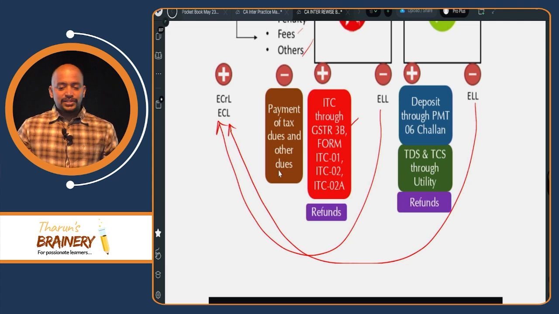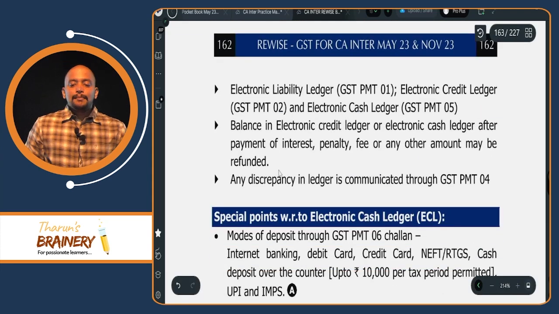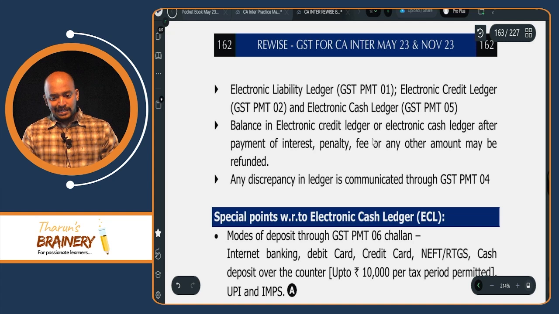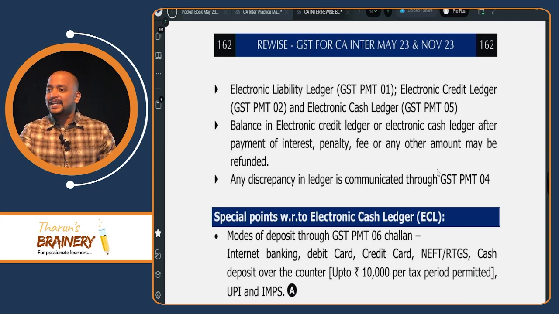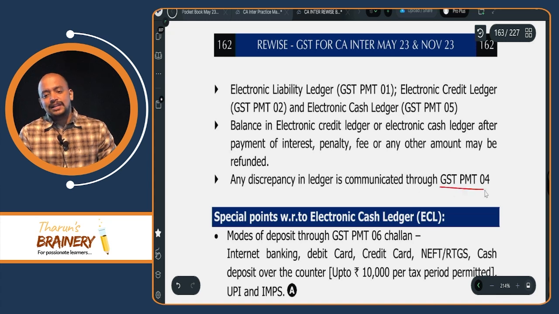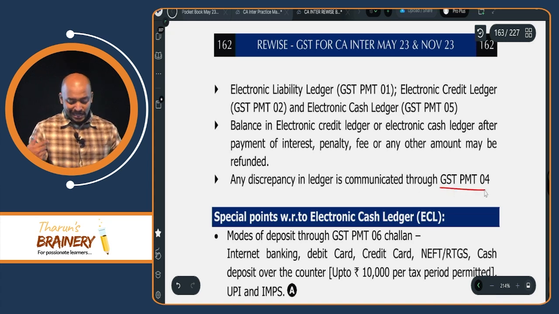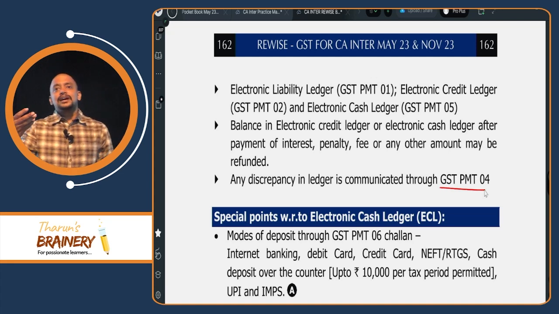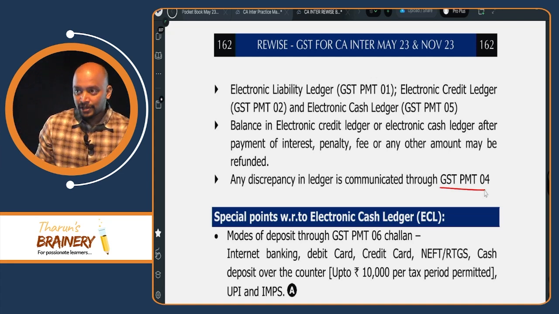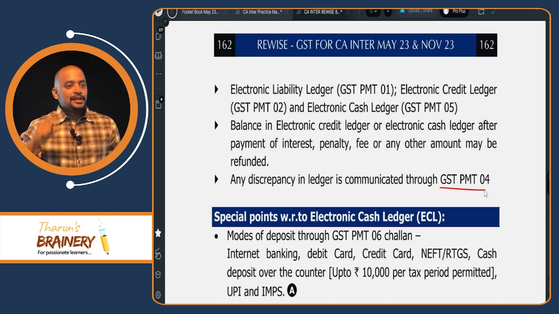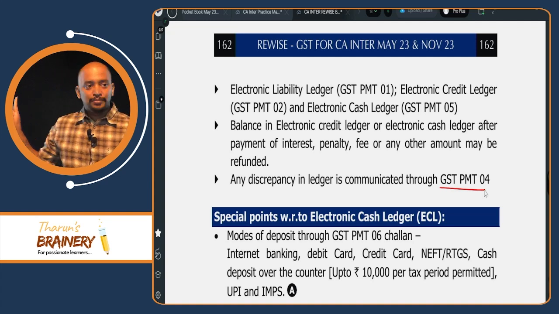Okay. Then balance in electronic credit ledger or cash ledger after payment of interest, penalty, fee or any other amount may be refunded. So whatever balance is there in credit ledger and cash ledger, we can get it as a refund. And any discrepancy in ledger is communicated through PMT-4. That is another form. Say balances are not properly reflected in the ledger, so we need to complain to the portal. That complaint will be made in PMT-4.